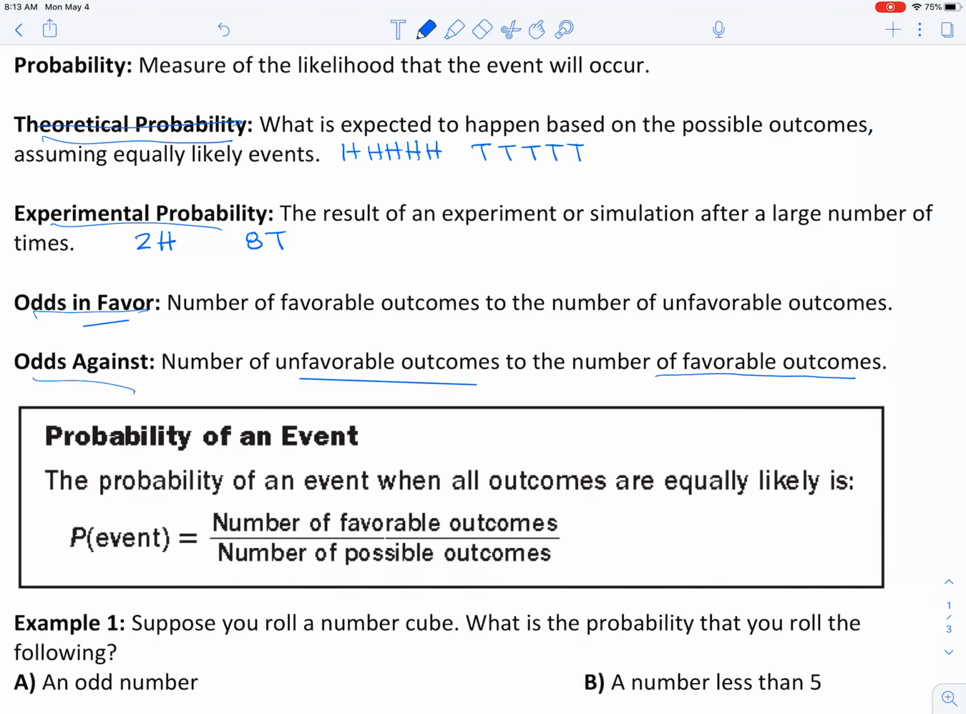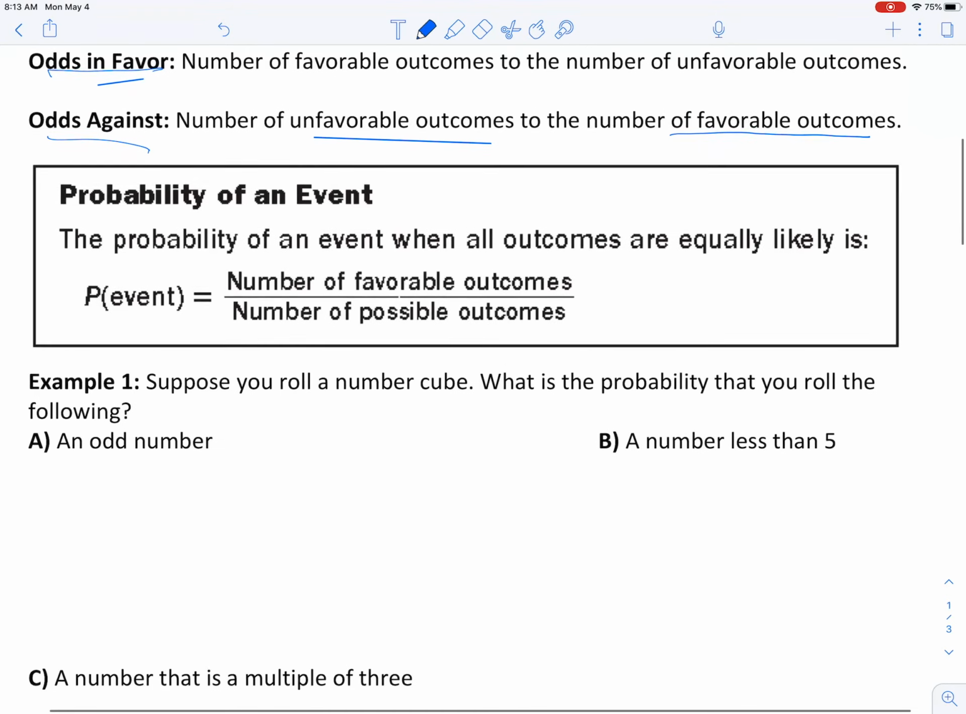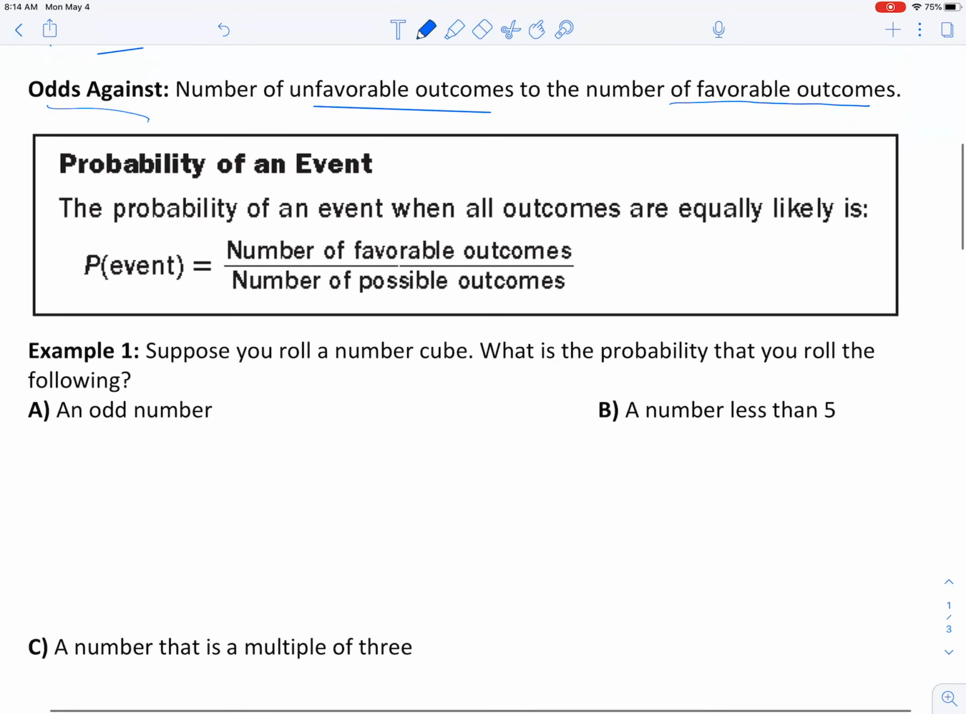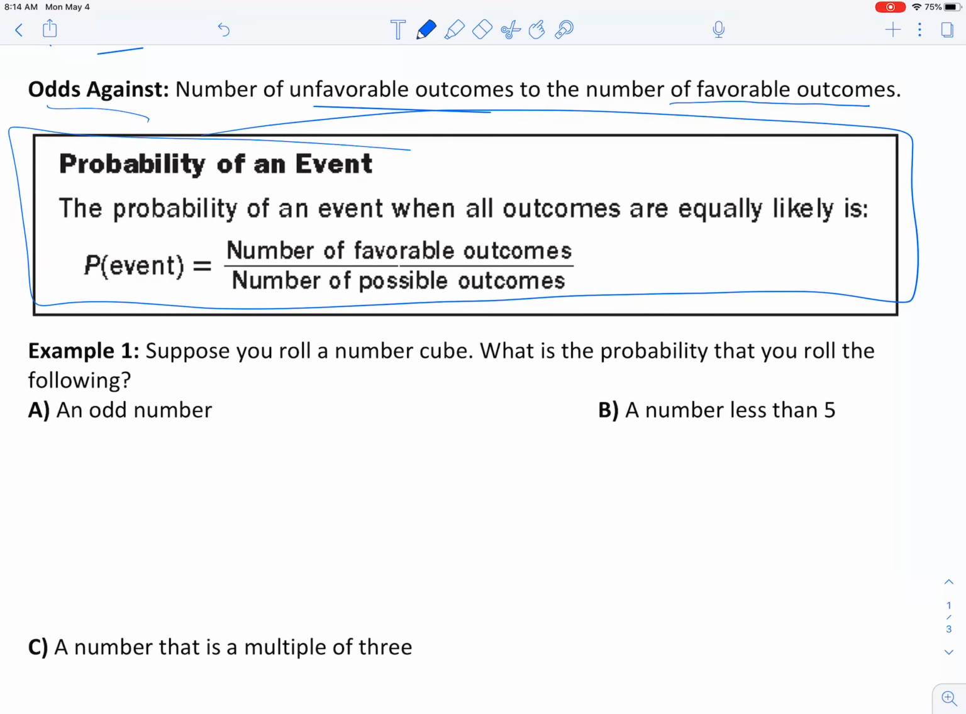Okay, so a great way to learn this stuff is to actually get into some examples where we can use some real numbers. But I do want to talk about the probability of an event. This is kind of like a formula that you could think about. The probability of an event when all outcomes are equally likely is the number of favorable outcomes on top and the number of possible outcomes on the bottom.